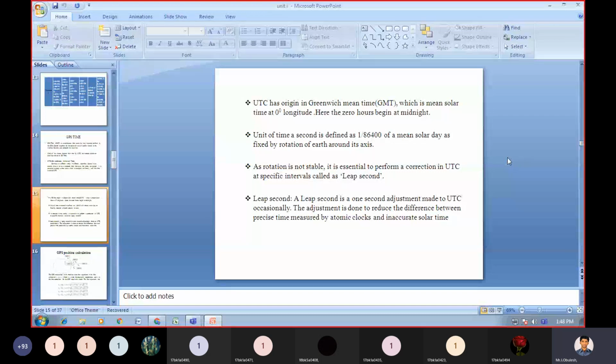A leap second is a 1 second adjustment made to Coordinated Universal Time occasionally.